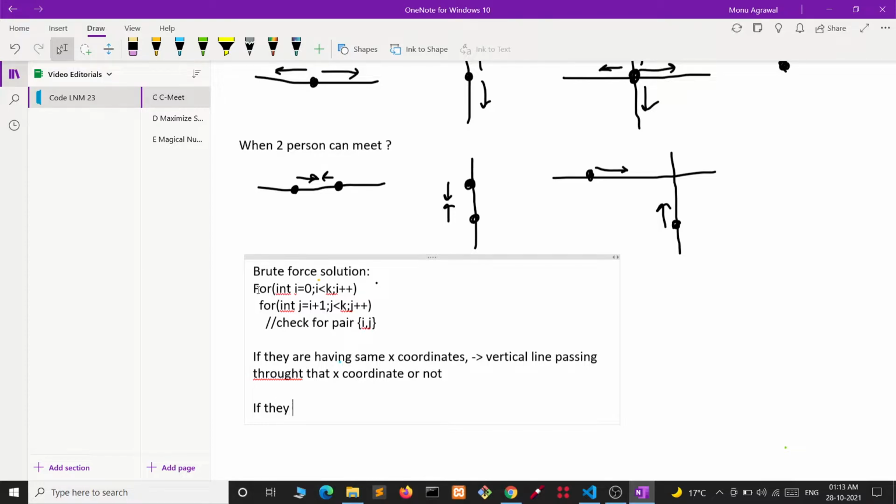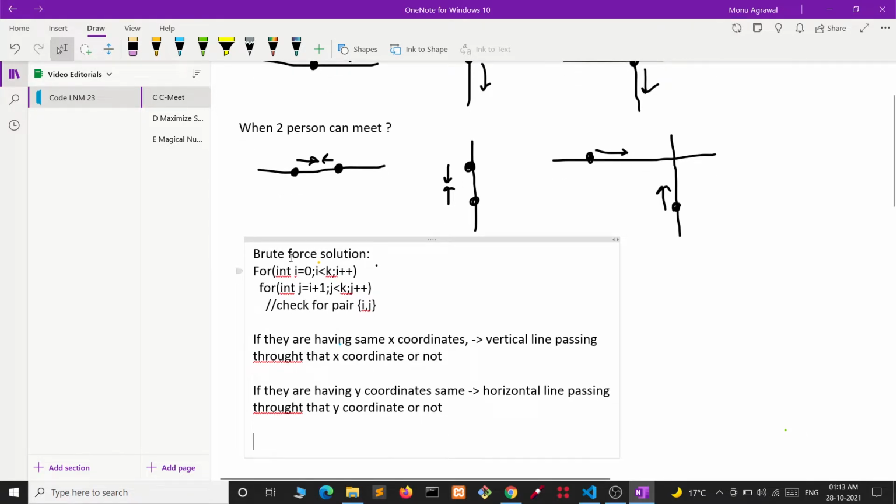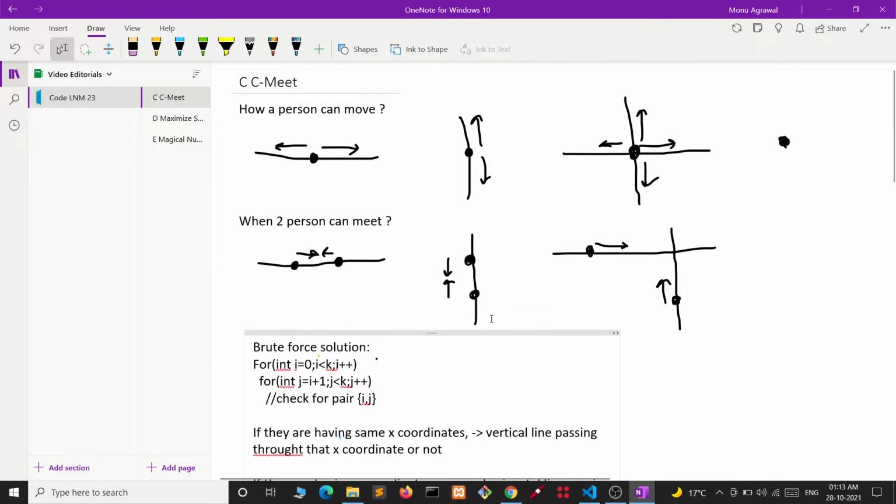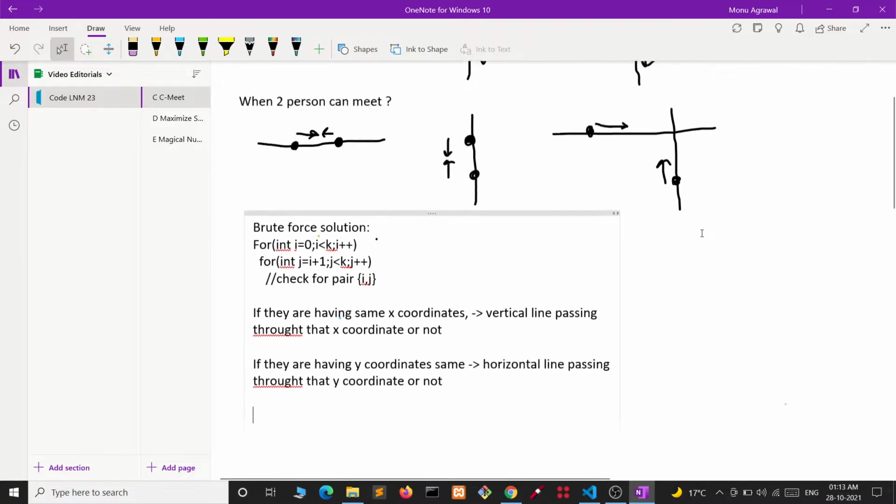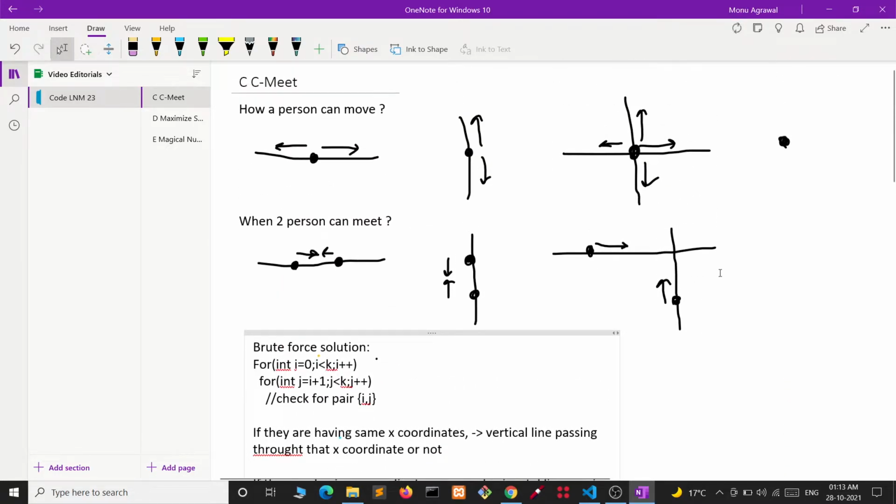If they are having the same y coordinates, then we can check the horizontal line passing through that y coordinate or not. Similarly, we can check if one of them is lying on a horizontal road and another one is lying on a vertical road, or vice versa. Then also we can say that they can meet.